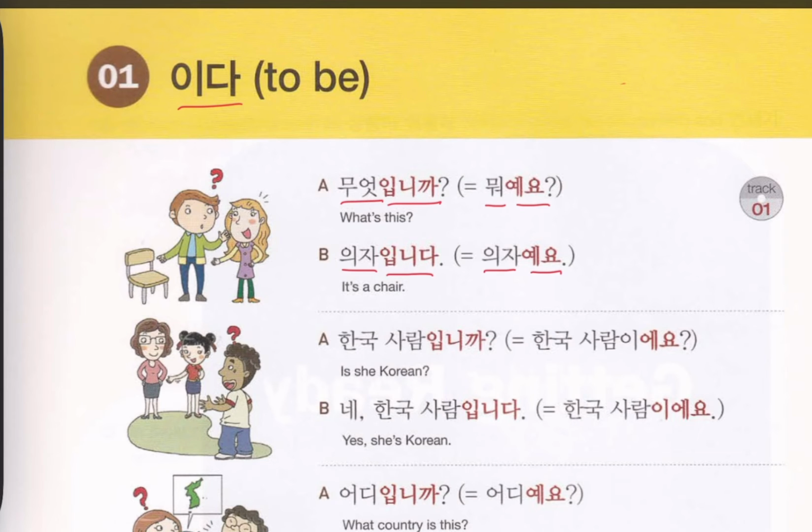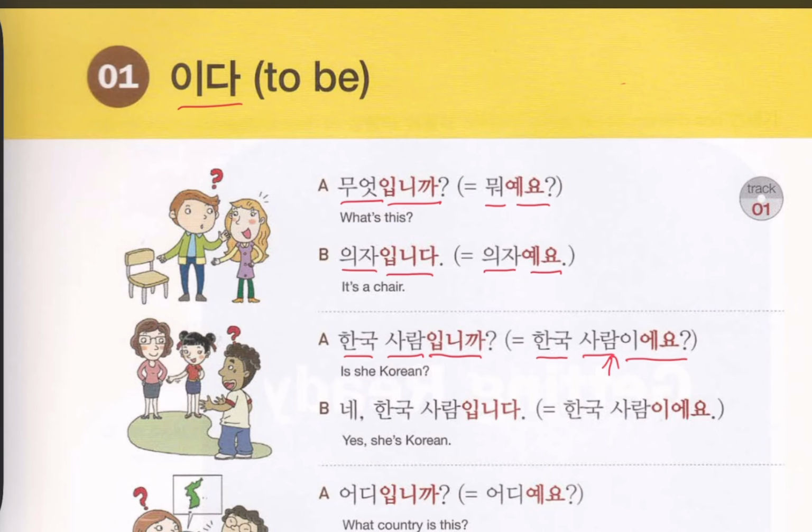Picture number 2. Hanguk saram ibnica. Hanguk is Korea. Saram is person. Ibnica for asking question. She is Korean. Hanguk saram ibnica. The other format is Hanguk saram 이에요. Now here you can see the last word is miem and miem is consonant.